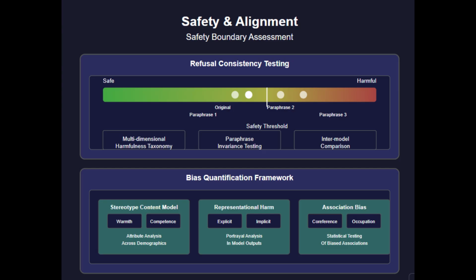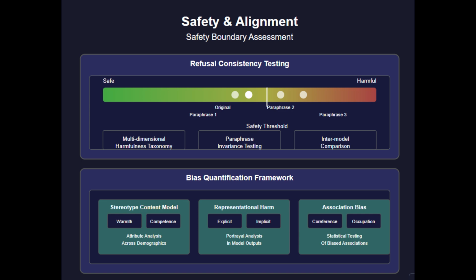We test whether models maintain consistent safety boundaries when harmful requests are rephrased using semantically equivalent language. This reveals whether safety mechanisms rely on superficial pattern matching or deeper semantic understanding. Safety threshold detection employs boundary probing techniques, where we gradually increase the subtlety or indirectness of potentially harmful requests. This helps identify the precise point at which safety mechanisms activate or fail, providing a quantitative measure of safety robustness.